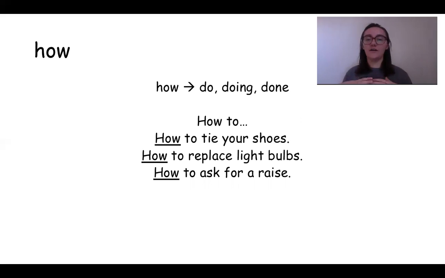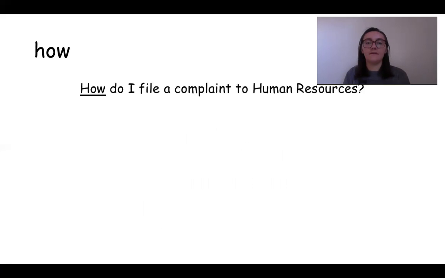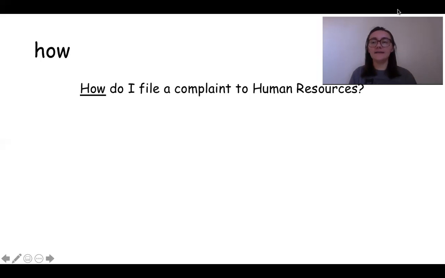So why is asking you to explain, and how is telling you all of the steps to do something, to do an action. How do I ask for time off? How do I do that? So you can ask your supervisor, right? This other one is when we use how, we're asking about a very specific thing, and we're asking how to do the steps.